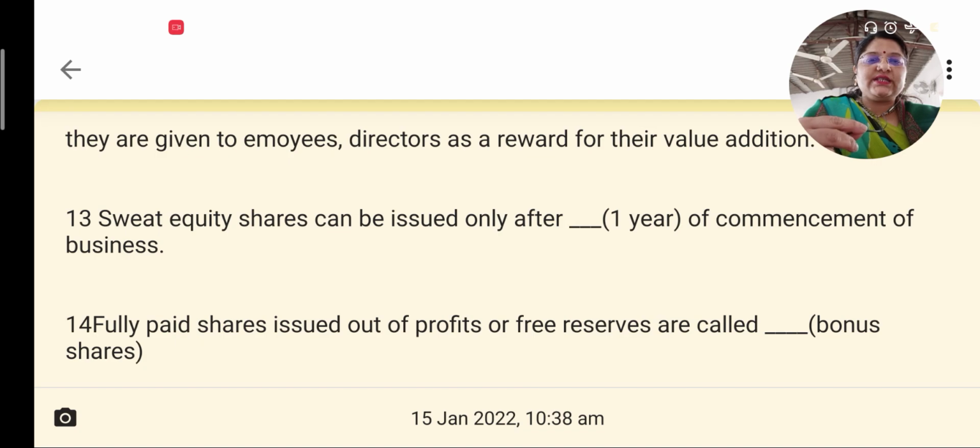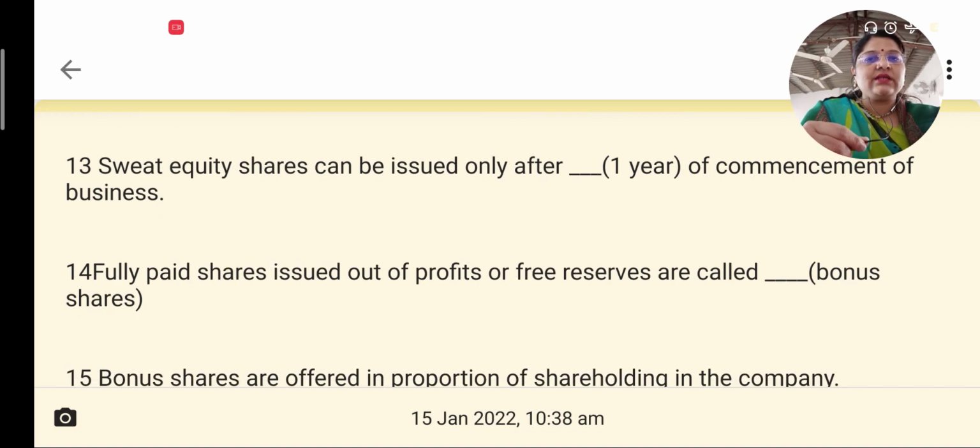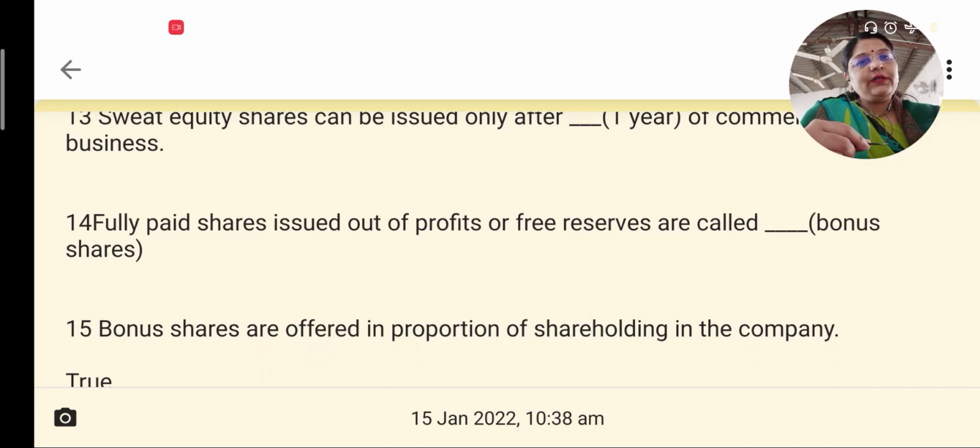Sweat equity shares can be issued only after 1 year of commencement of business. There is a dash, and the correct answer is 1 year. Fully paid up shares issued out of profits or free reserves are called bonus shares. Those shares that are issued out of the profits or free reserves.